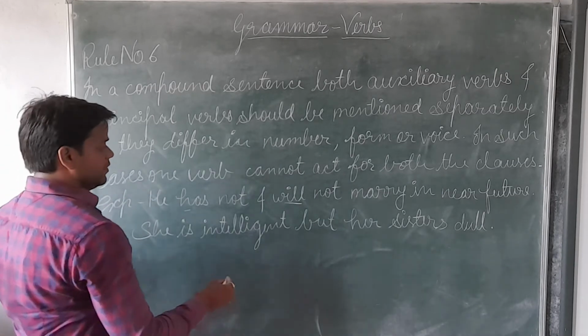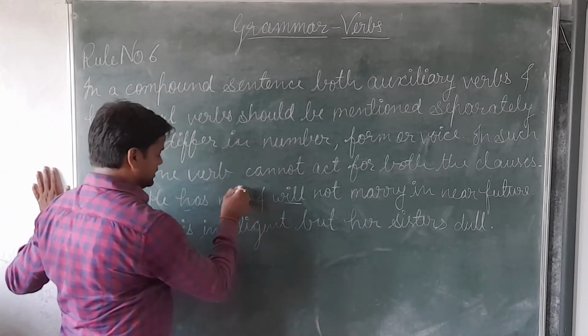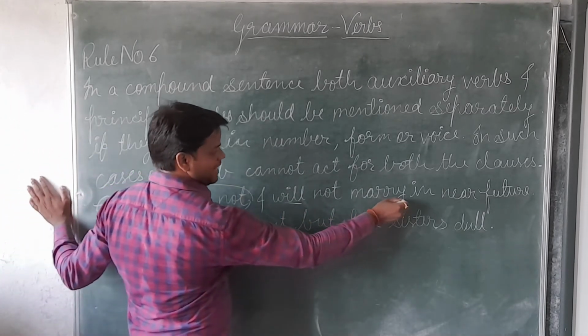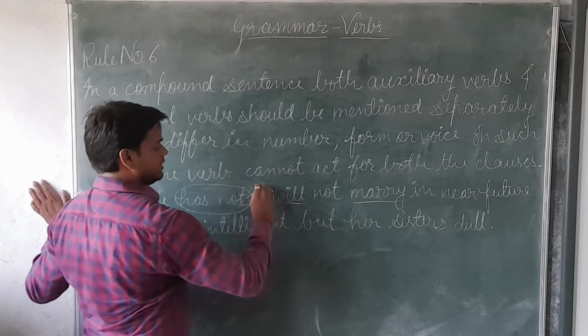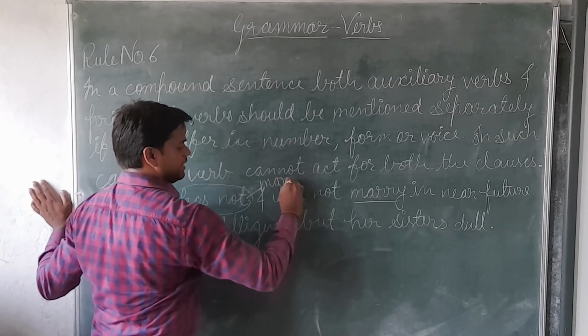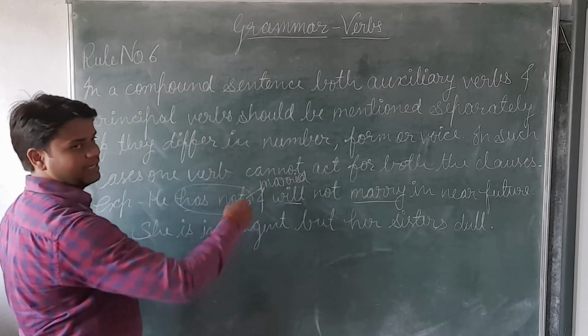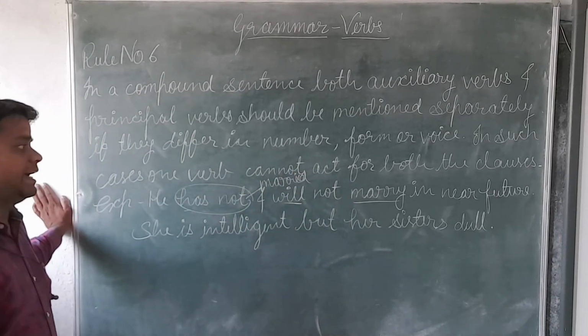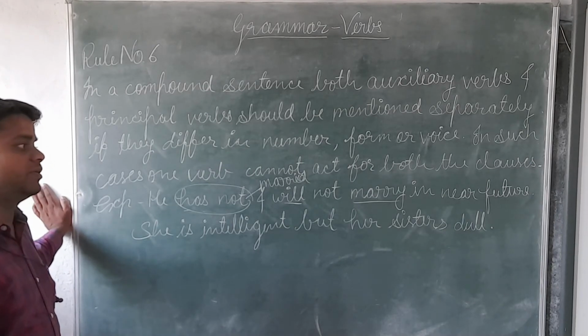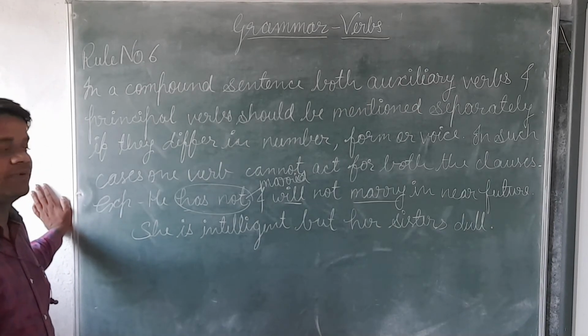So here, after "has not", this word "marry" is used, so there we can use "married". We can use: he has not married and will not marry in the near future.